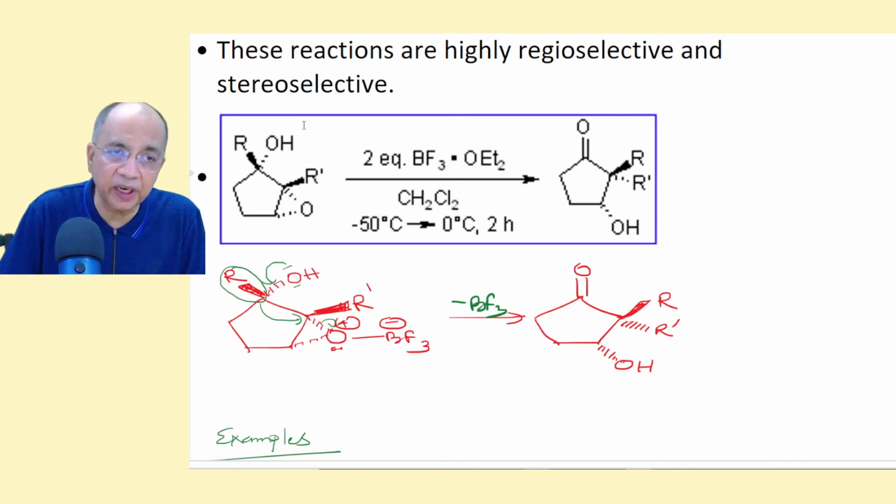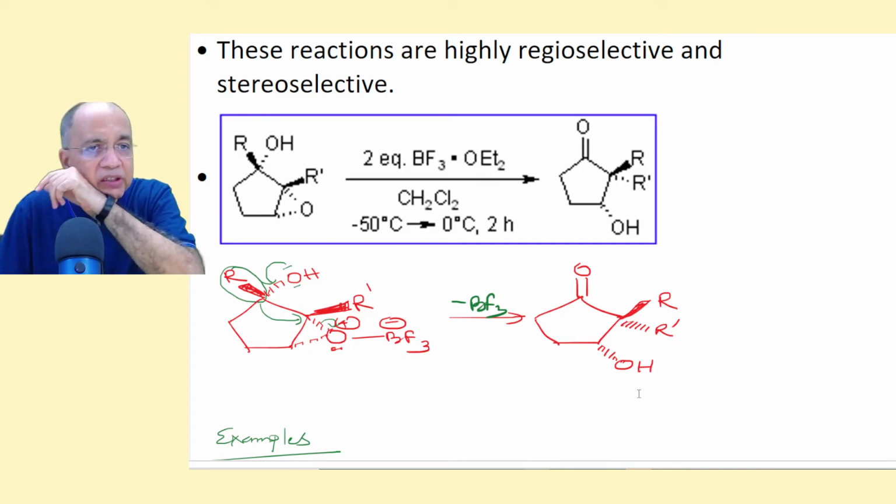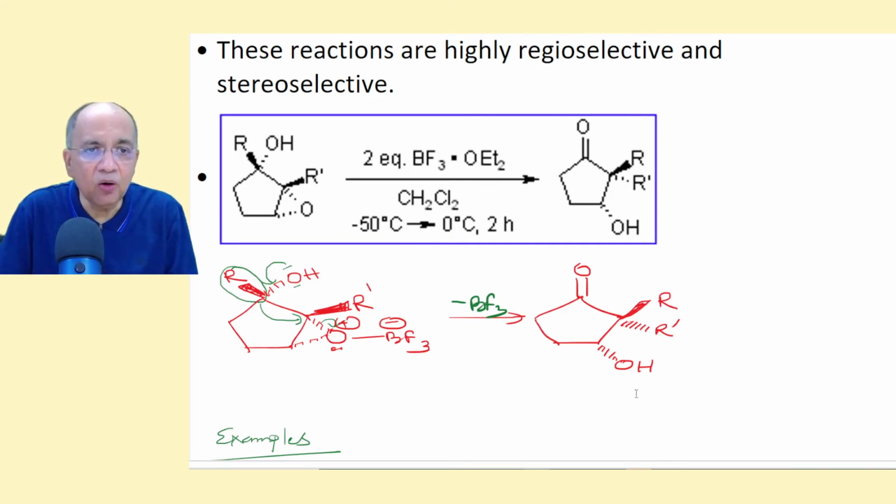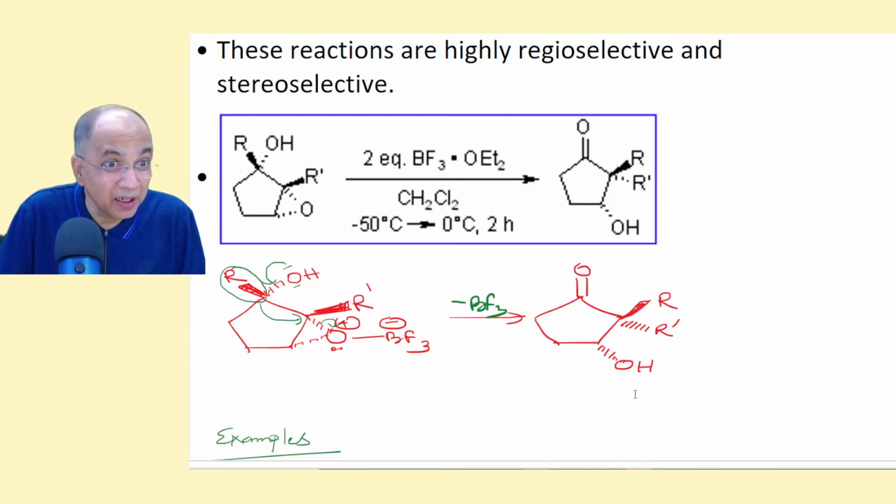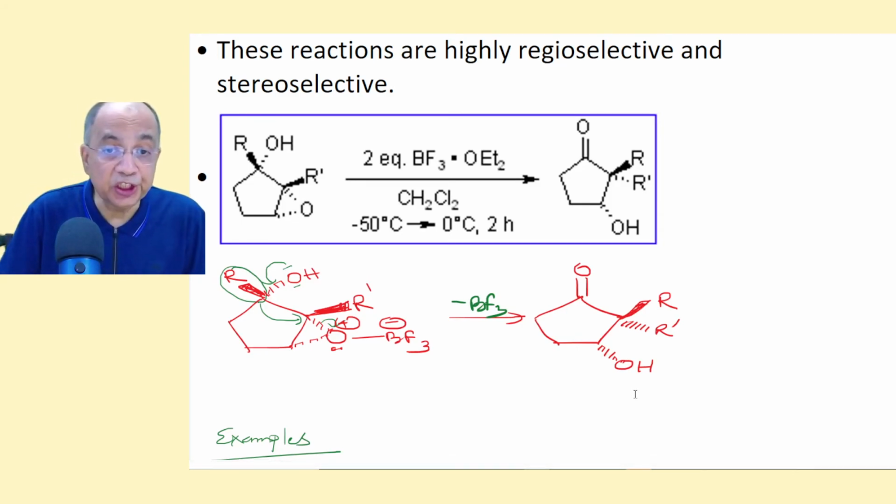Now see, the third case I told you, epoxide next to an OH. One OH will be there and the other one is epoxide. Now with a Lewis acid like BF3 in ether, in these conditions, you are absolutely getting this product. Not only is the regioselectivity maintained, but also the stereoselectivity is maintained. Now I'll tell you why.